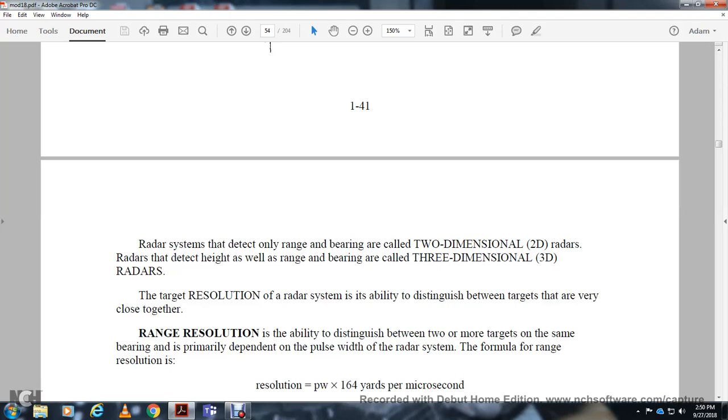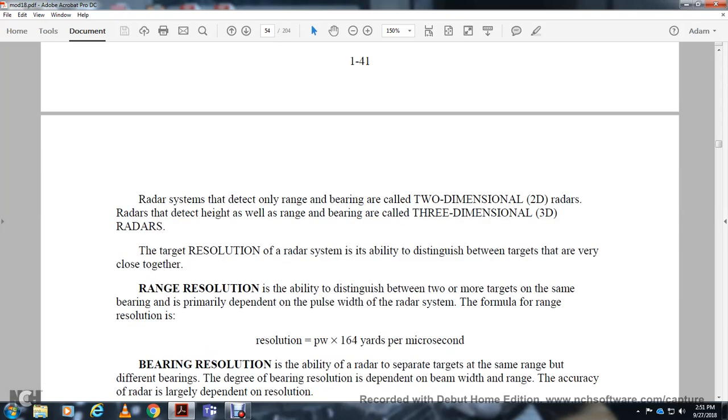Target resolution is the ability to distinguish between targets that are very close together. Radar range resolution is the ability to distinguish between two or more targets on the same bearing, and it is primarily dependent on the pulse width of the radar system. The formula: range resolution is equal to pulse width times 164 yards per microsecond.